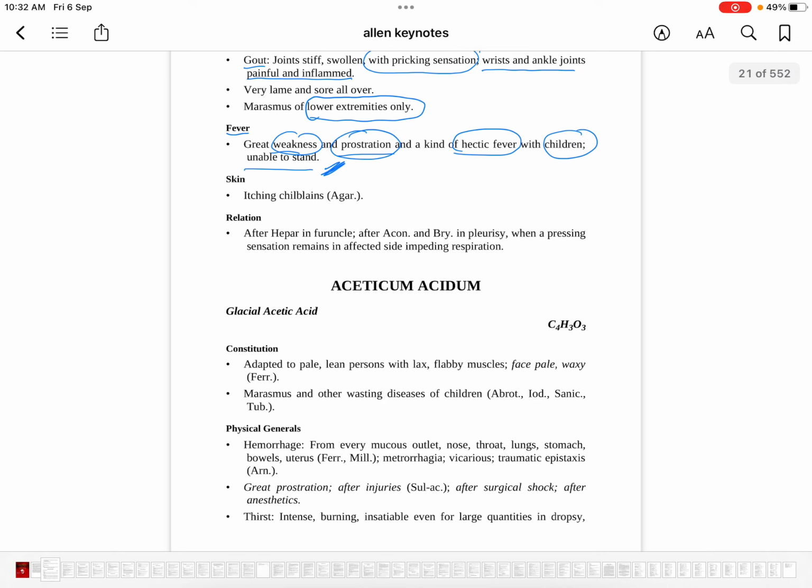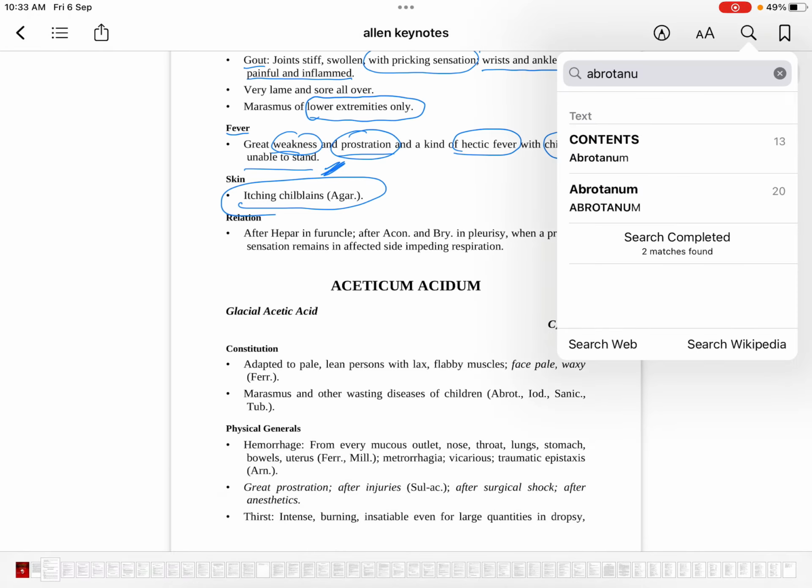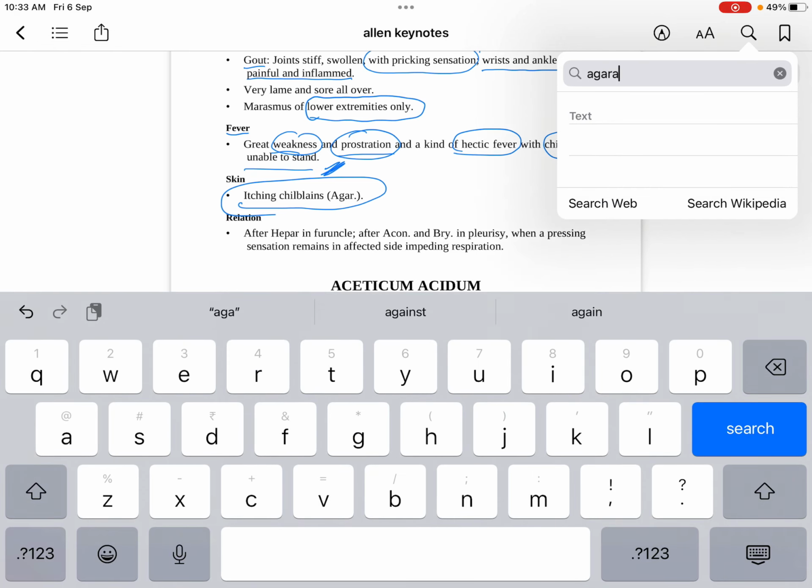Now, the next symptom of abrotanum is skin itching, chilblains. Very common symptom, but they have given agaricus, muscaricus in the bracket. So you have to now go to agaricus, write the page number of agaricus near this abrotanum symptom.